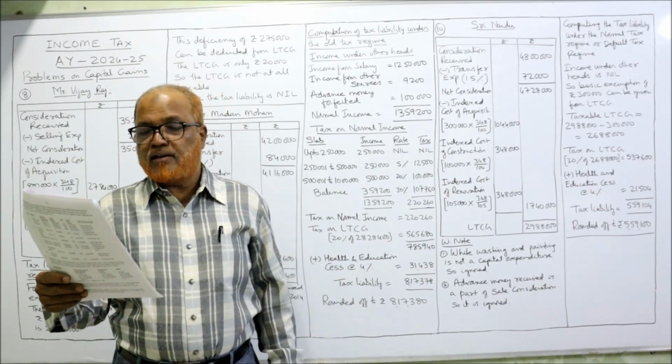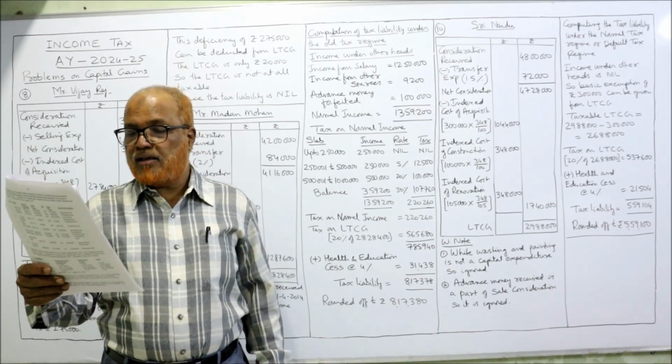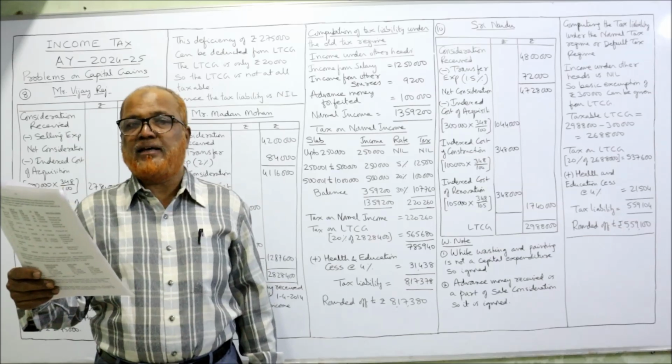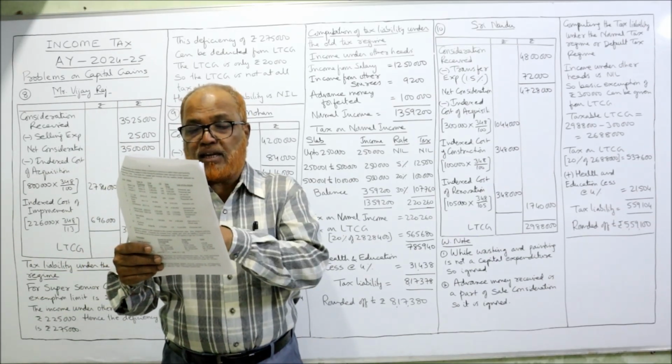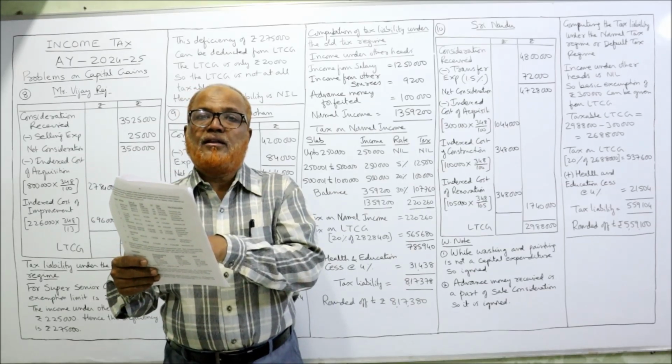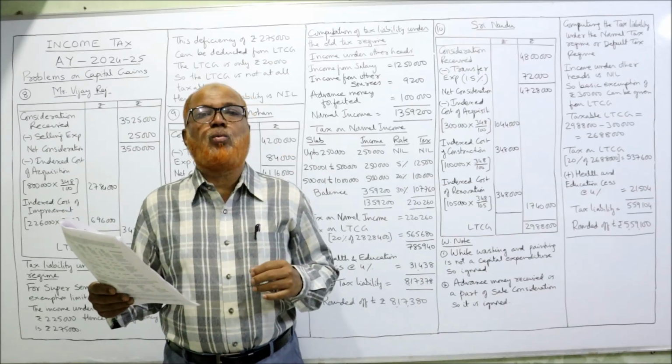Now the following are the related particulars: year, amount, and CII, cost inflation index. Construction of first floor in 1998-99. This construction took place before 1/4/2001.